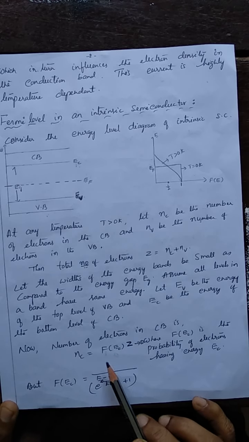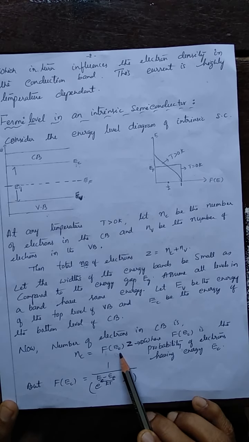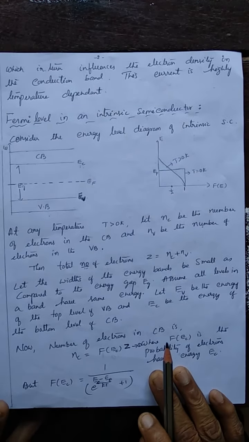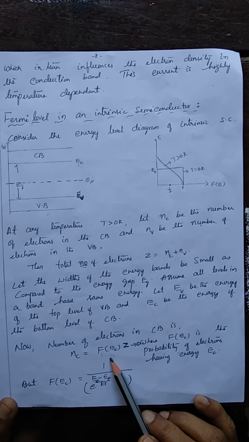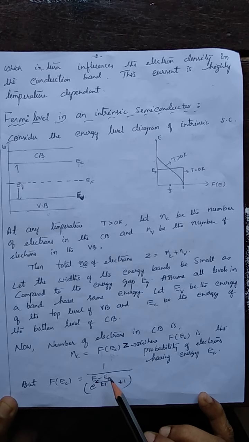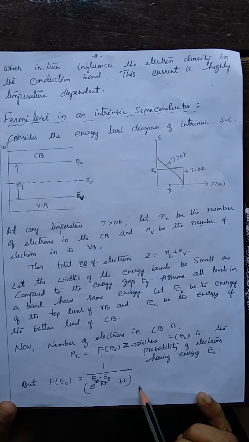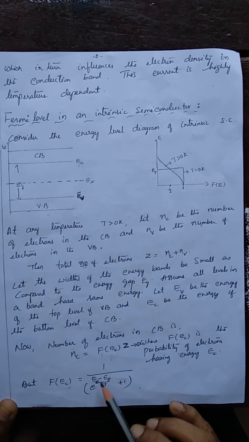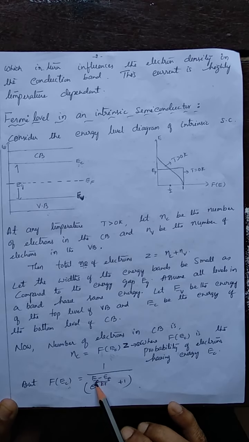But what is the probability of occupation of energy level Ec? That probability function we already saw in the previous unit, given by the general expression f of E equals 1 over e to the power (E minus EF) by kT plus 1. Here, for the probability of occupying the energy level Ec, E is replaced by Ec.